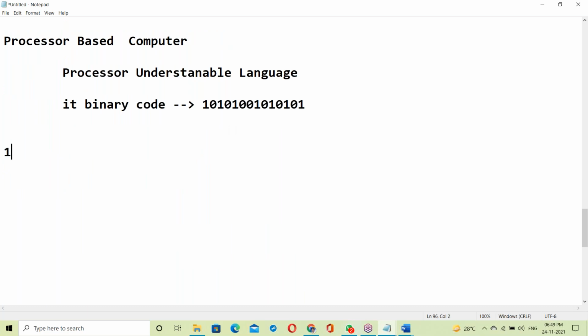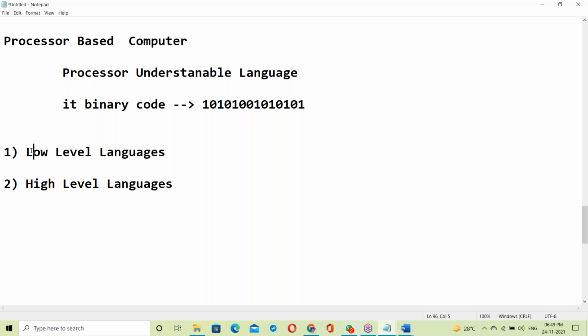In software, languages are in two categories. First one, low level languages. Second one, user understandable, which is high level languages. So low level and high level languages.